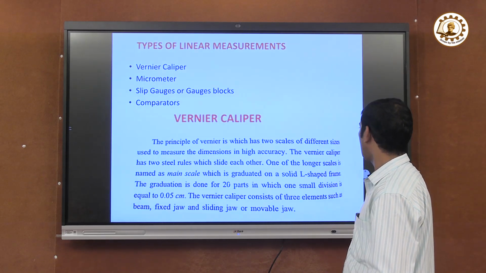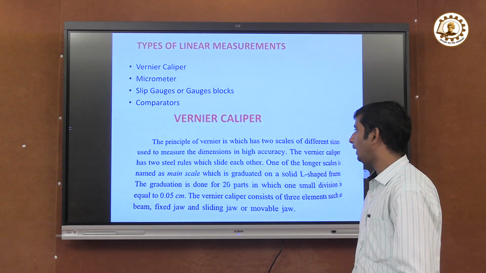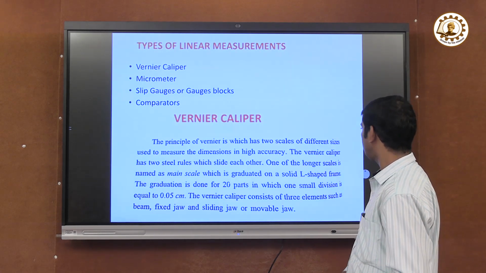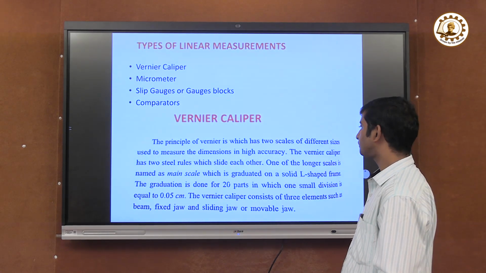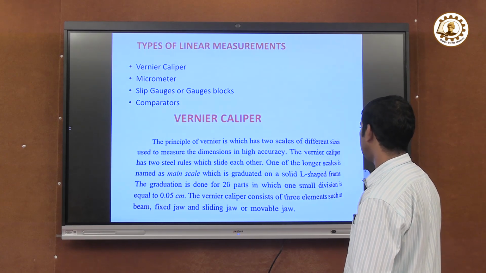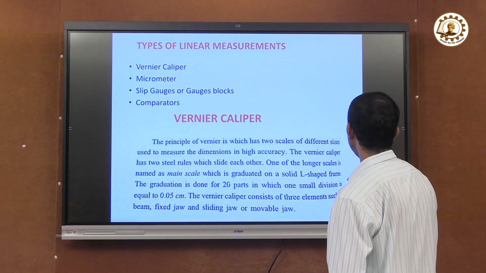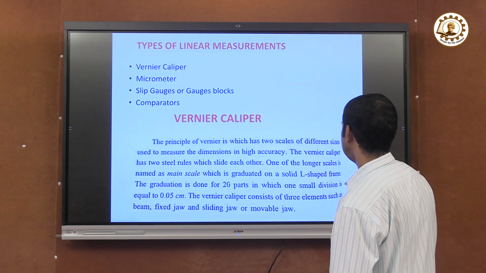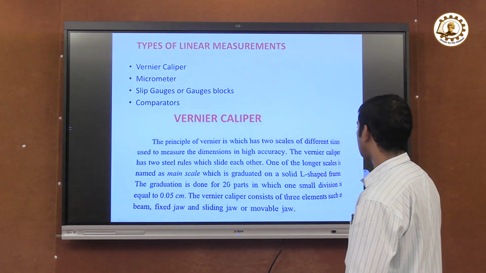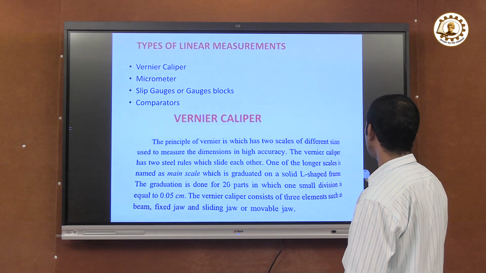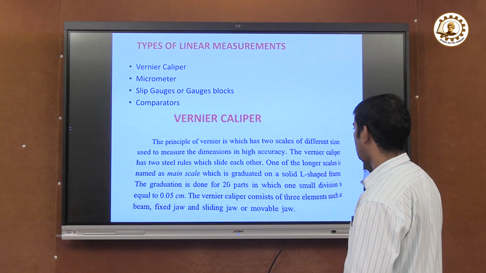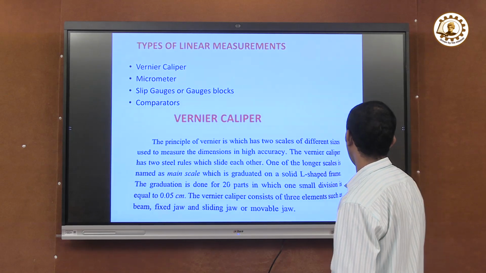One, the longer scale, is named the main scale, which is graduated on a solid L-shaped frame, and the graduation is done for 20 parts, in which one small division is equal to 0.05 centimeter. The vernier caliper consists of three elements: beam, fixed jaw, and sliding or movable jaw.